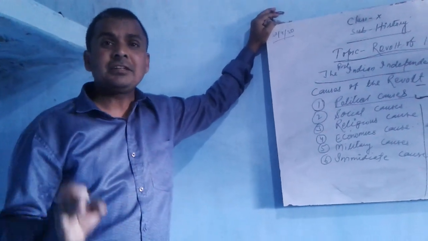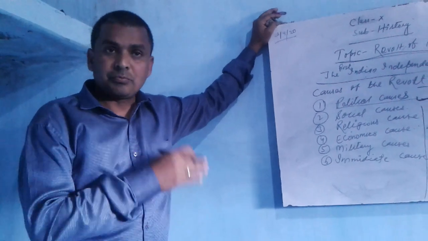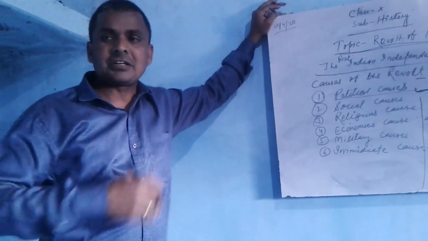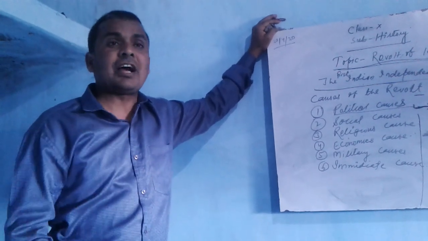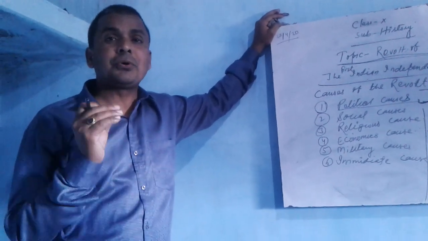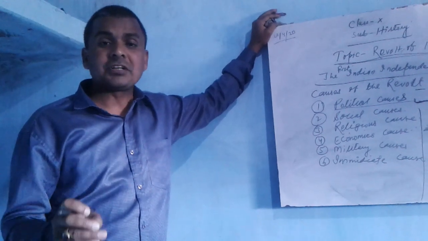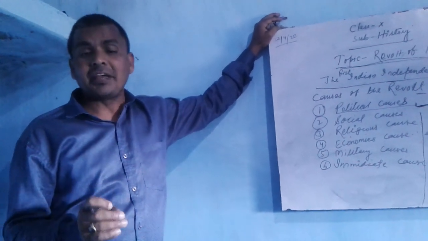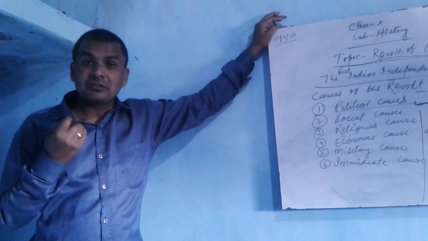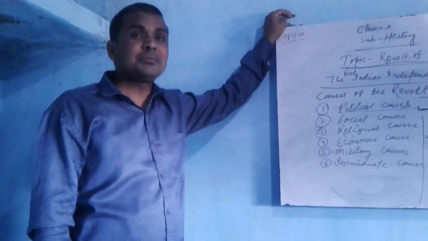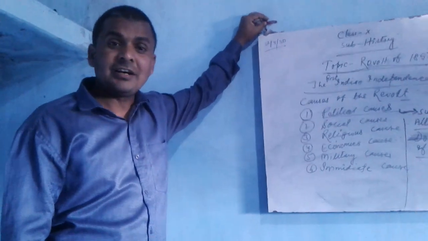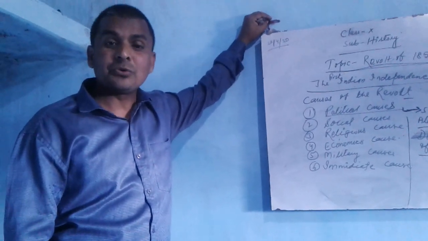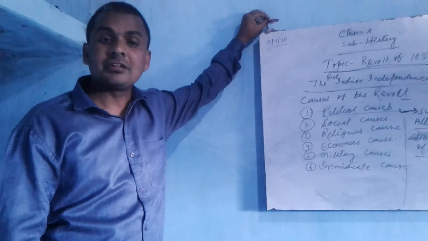When the king had taken permission from the British for adopting the child and the British granted it, the child could be the next ruler after the death of the king. But if any king adopted a child without the permission of the British and the East India Company, that child would not be accepted as the next ruler.